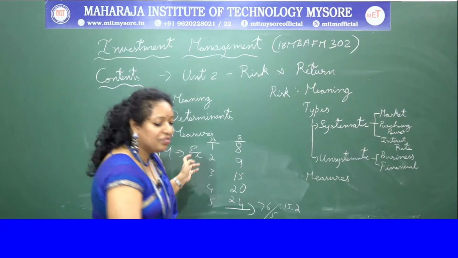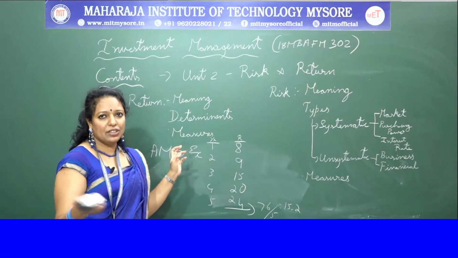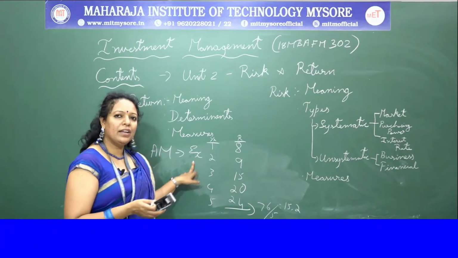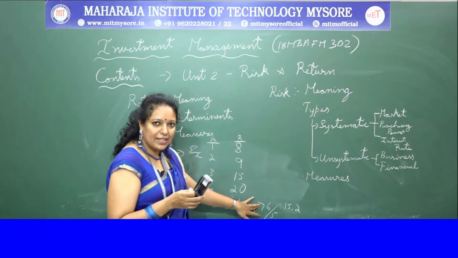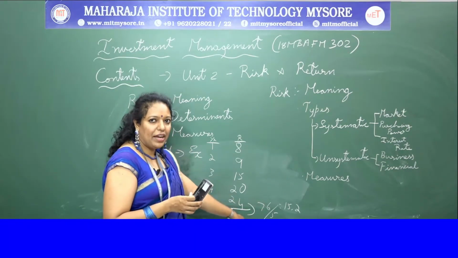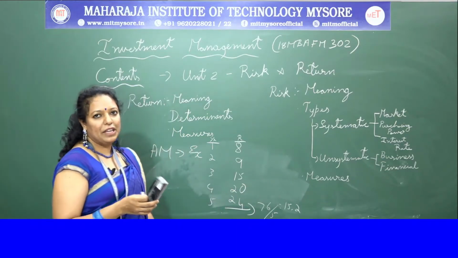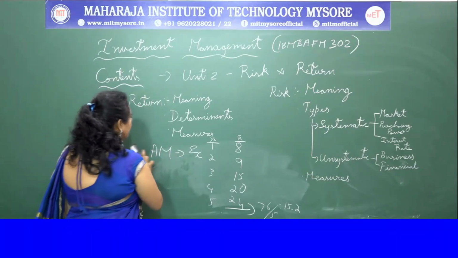So this is one way of calculating. This is just an example. Problems I'll do in a later part of the class. But according to arithmetic mean, whatever returns I have considered have to be added up, that is summation, then divided by the number of years. So you get 15.2 according to this example as the arithmetic mean return.